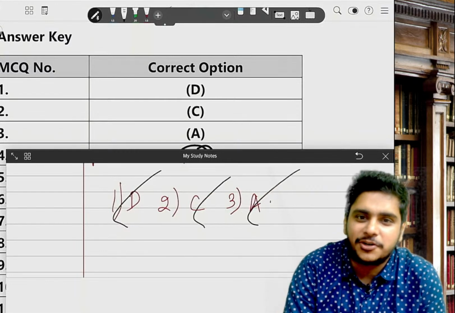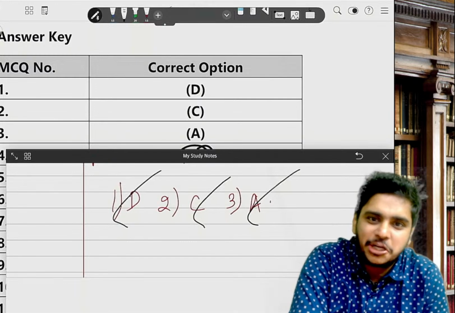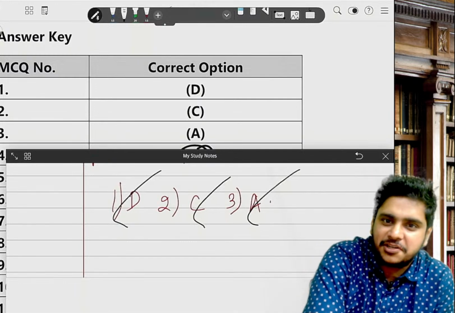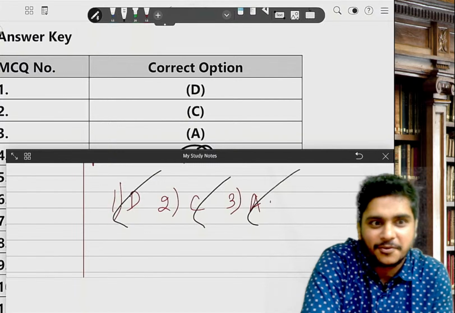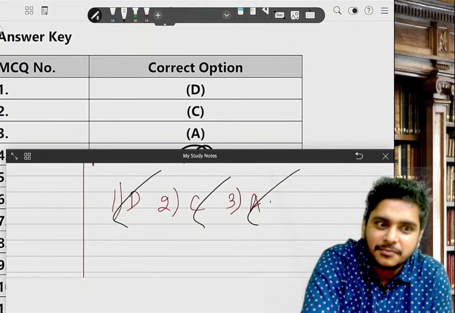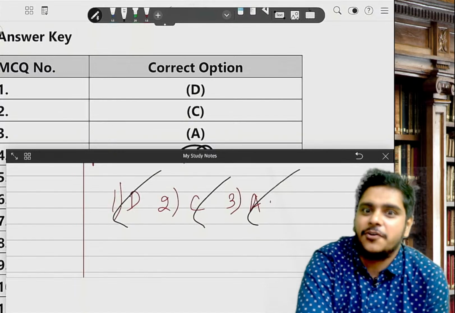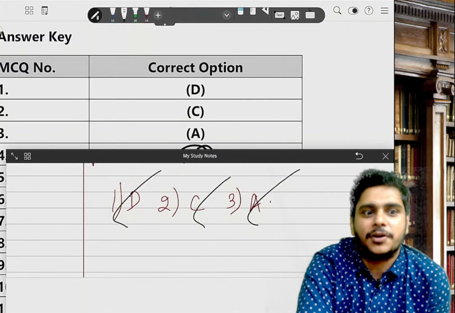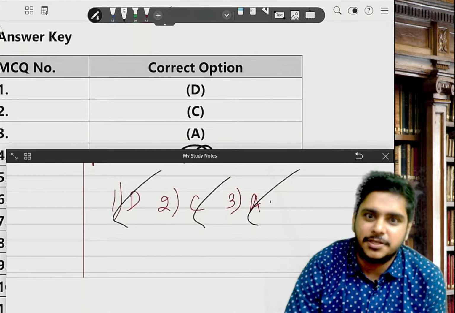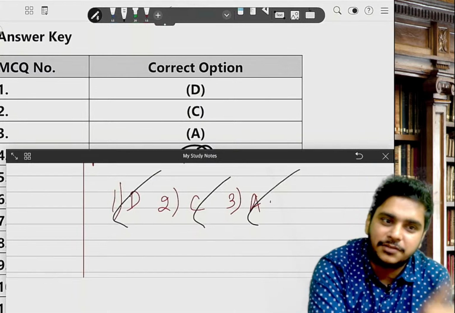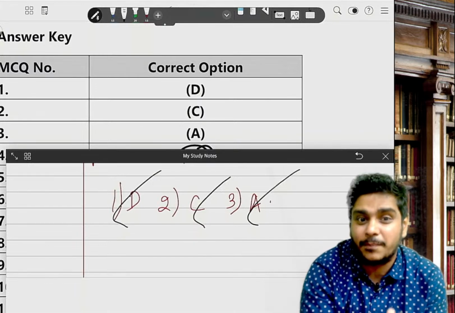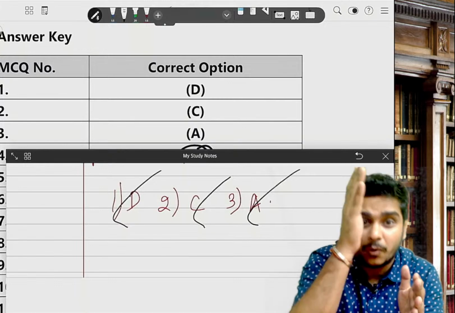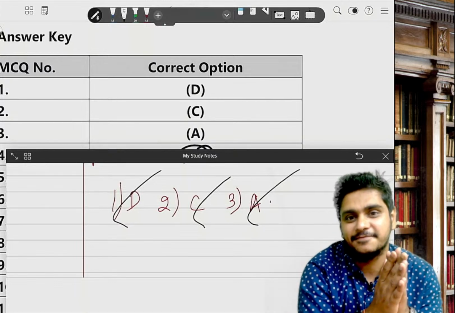I have not taught anything in law, they say, and the January 25 paper came everything from outside the book. The problem is studying. If you are not studying, you will blame the teacher. So people who are spreading the rumors, don't trust them. We just did the concept. I have taught it in the class. We just did the actual January 25 paper. You are there with me. We solved it. All the three answers are right.